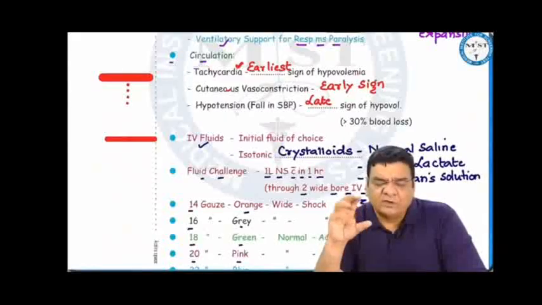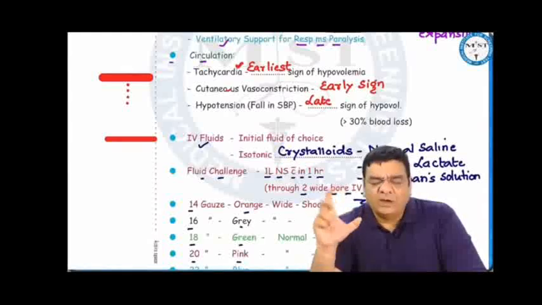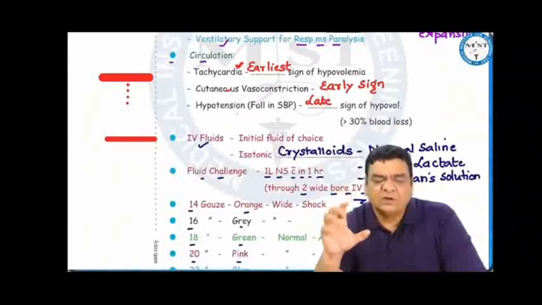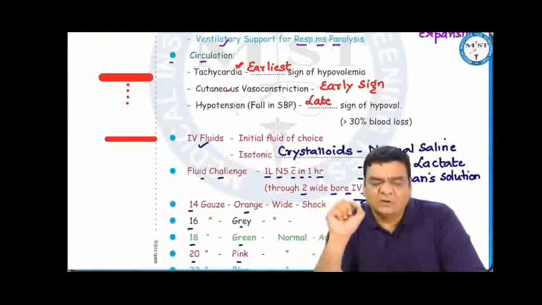And to restore the intravascular volume, the initial fluid of choice for resuscitation would be the isotonic crystalloids, that is normal saline. If that is not available, then Ringer's lactate, or maybe a Hartmann solution which is close to Ringer's lactate. These are crystalloids. Colloids are not used initially for resuscitation because colloids have got proteins.